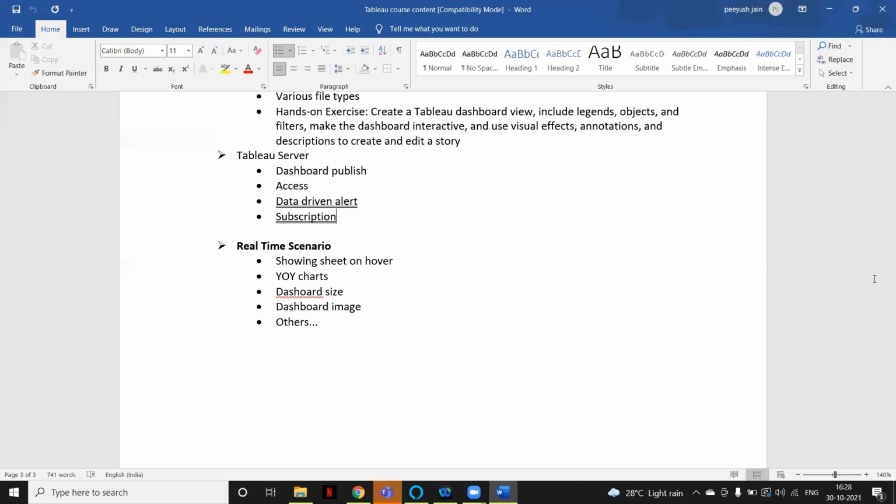In the training, the pace would be a little slow because the intention is that you should learn and be able to work in the industry. But in the interview batch, we focus on how you answer the questions, what kind of topics you should be aware of, and what kind of questions they ask in the interview. If you want training, you can join the training batch as well.